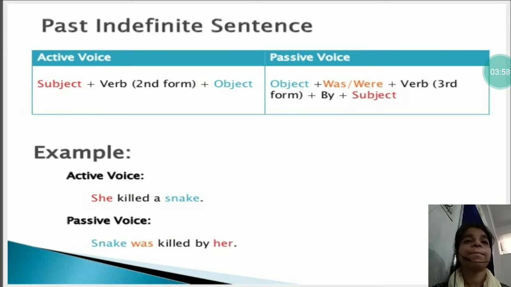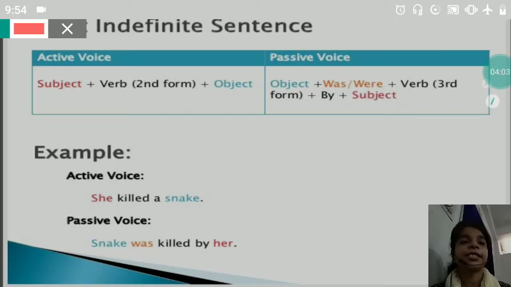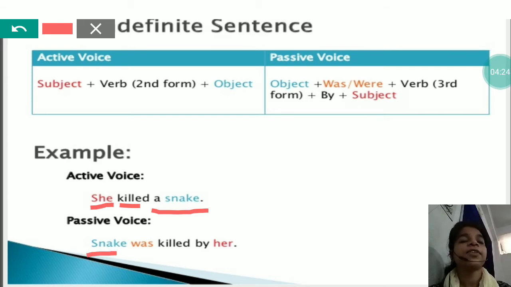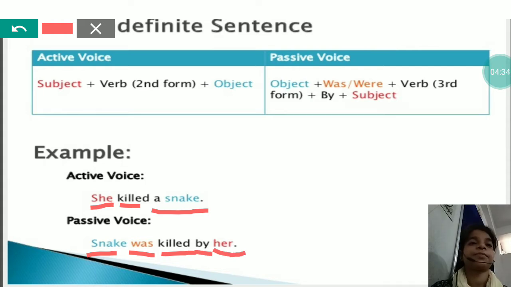Fourth one is past indefinite sentence. Past indefinite sentence is written in the form subject plus V2 plus object. But when you convert it into passive, it will be like object plus was, were plus V3 plus by plus subject. See, she subject, killed V2, a snake object. Now snake, that was object, then we have to write either was or were, then we will write was, then V3 killed, then by, and then subject.